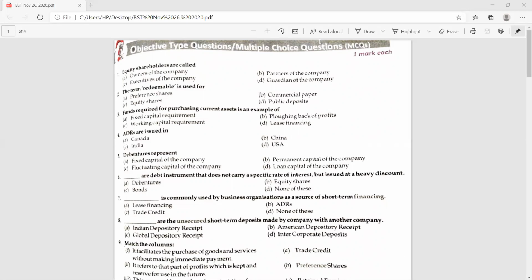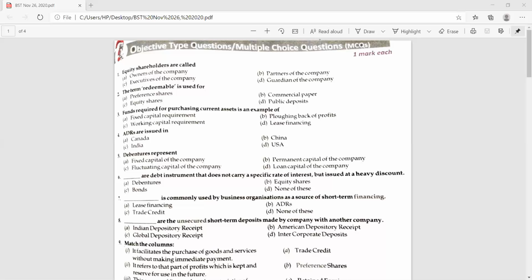I hope the screen is visible to you. The questions are floating on the screen. Ma'am, first 5 questions? Yes, first 5 questions that are floating on the screen. It's from another book.